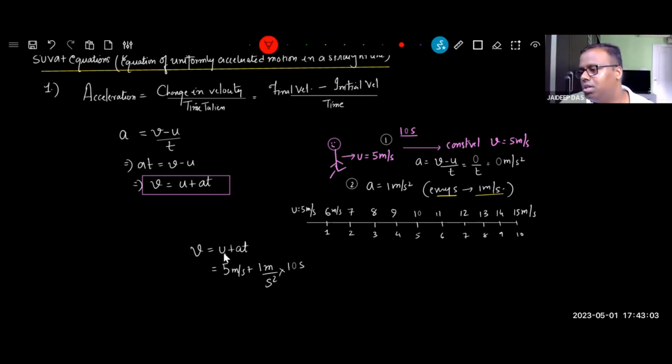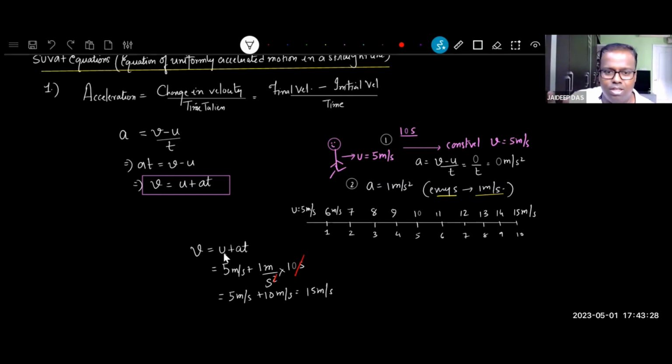That means his final velocity is 5 meters per second, and from here you get another 10 meters per second, 15 meters per second. That's it. Every 1 second, the boy is increasing his speed by 1 meter per second. So did you understand how to find this out?